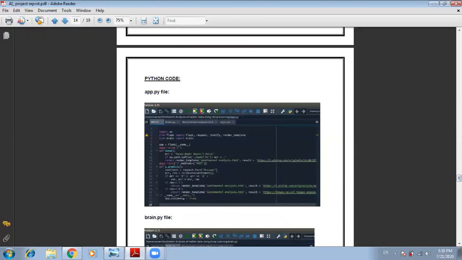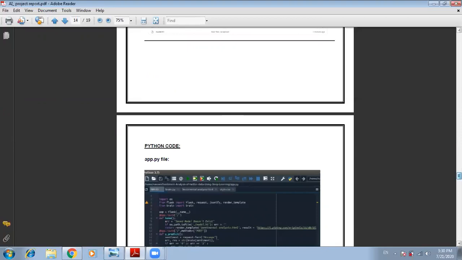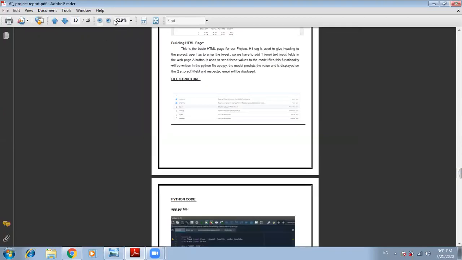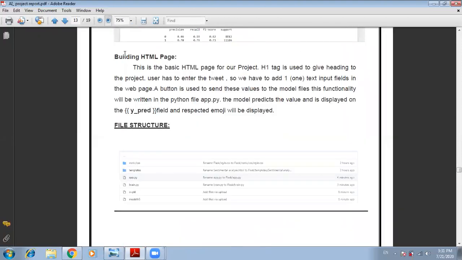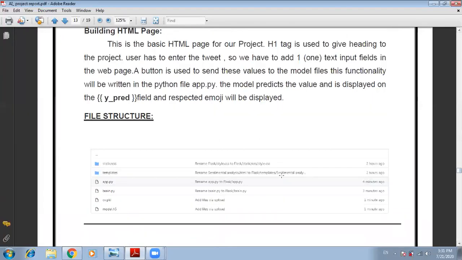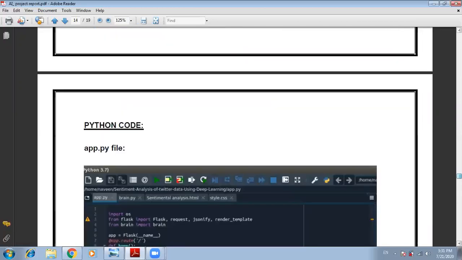For the Python file, first I will explain the file architecture. In order to build a Flask application, we need a file architecture like this. First, we need a static folder and a template folder. Then we need the app.py file. Also, we need a pickle model and the model.sav file, which are generated from the notebook, in which we built a model using the Keras library, and also the count vectorizer pickle model.